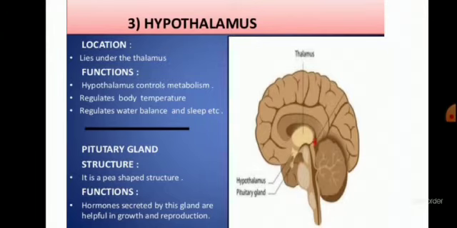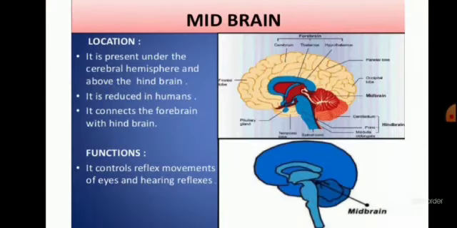Now we are moving towards the midbrain. Here you can see the location of the midbrain at the center of the brain. It is present under the cerebrum and above the hindbrain. That's why we call it midbrain. What does it do? It is a little reduced in humans.